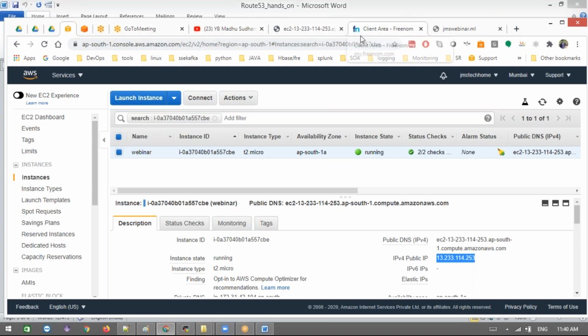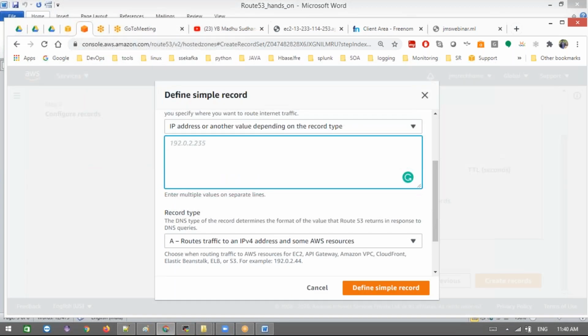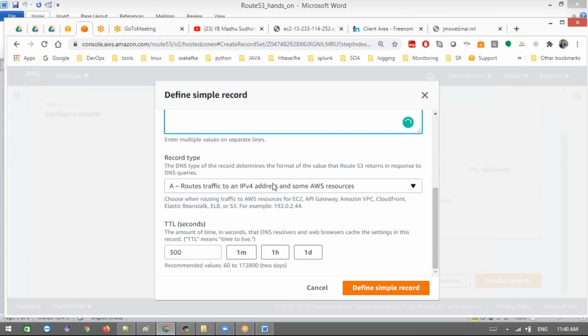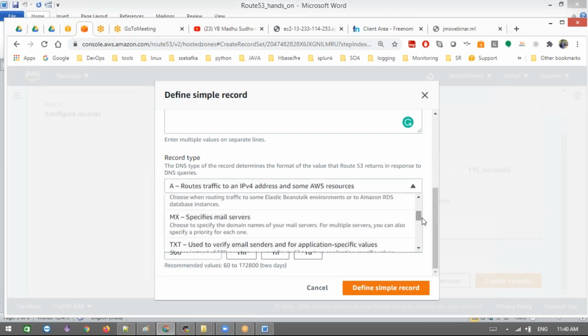That is a long session on Route 53 record types, which I'll discuss in that session. Go back to Route 53 and put this IP address here. There are different types here, A record, CNAME, all the stuff.